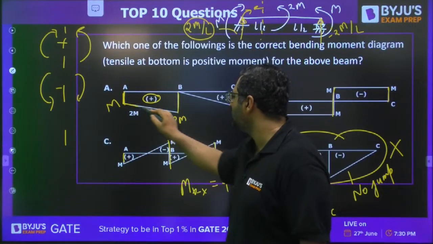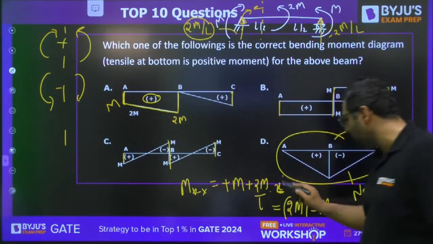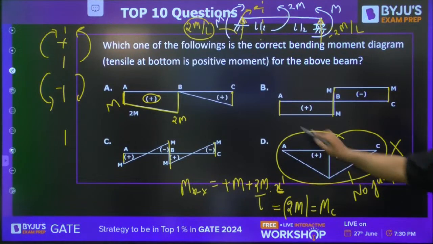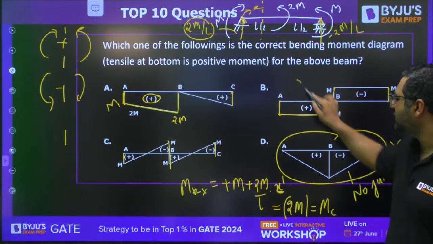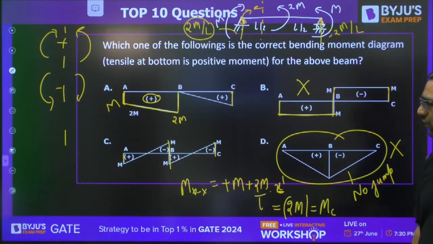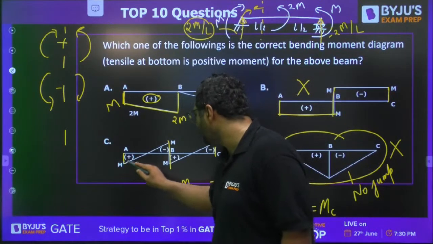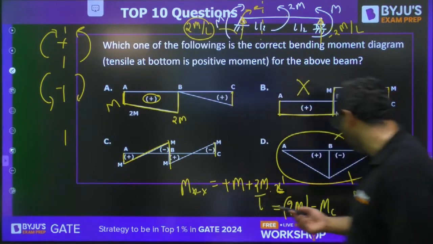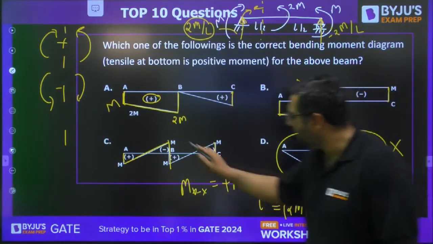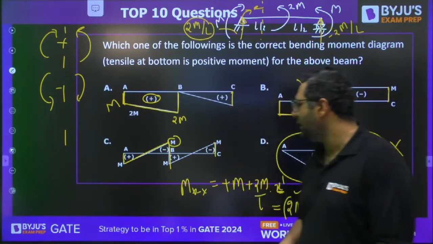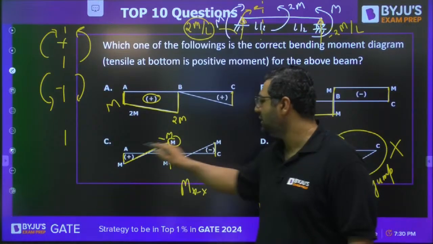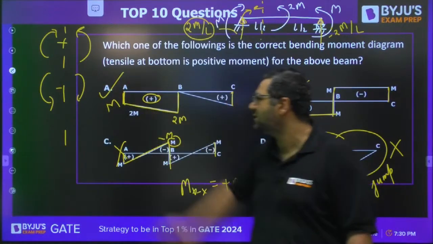So obviously this is going to be an inclined line because X to the power 1 is there. If you see here, it is constant. So obviously this is not correct, first of all. And second thing, my dear, if you see here, it is going like this. This is not correct because here we are getting 2M, although this value is M. So that is why this is minus M. So C is also wrong. From here we can say A is correct.